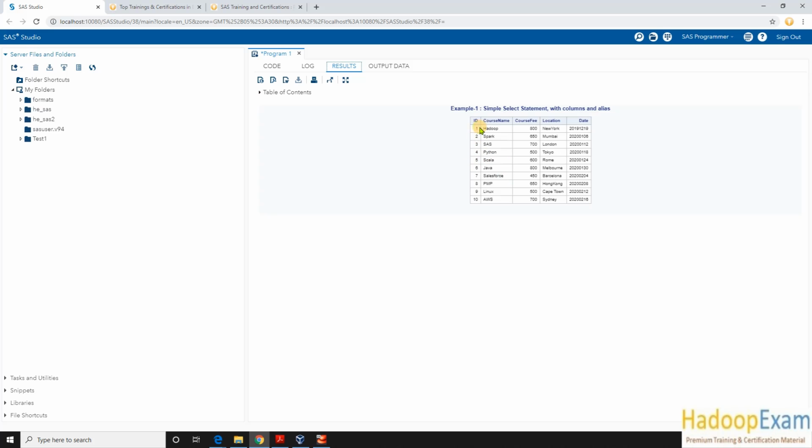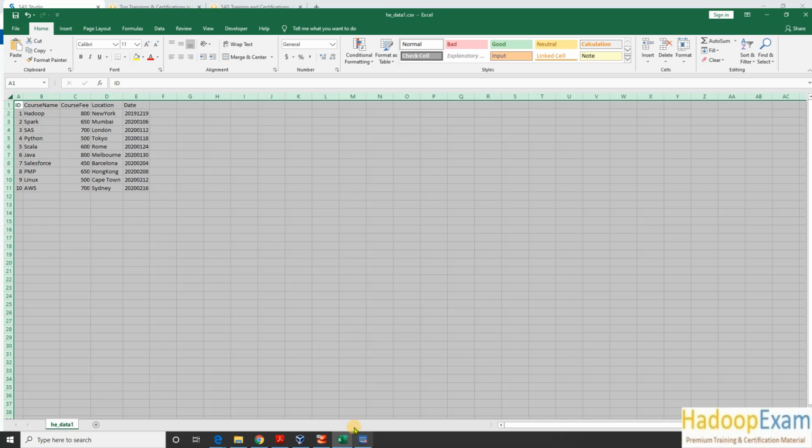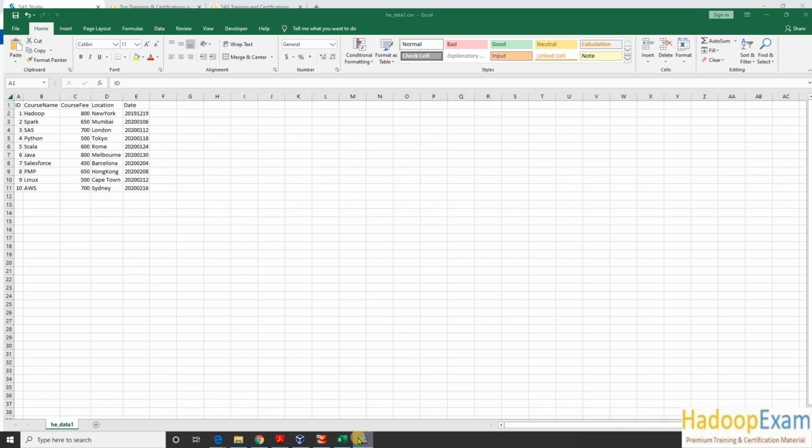Okay, so in the dataset output report you have seen the observation number is always printed over here, correct, unless you suppress it. But in case of an SQL report no row number would be printed, and you have to specifically provide some option to print the row number. So id is an actual value coming from your data. Okay, so that's the thing. Okay, so let me show you here. So this is how my file looks like, correct. Here you can see this is the id column, course name, course fee, location and date.